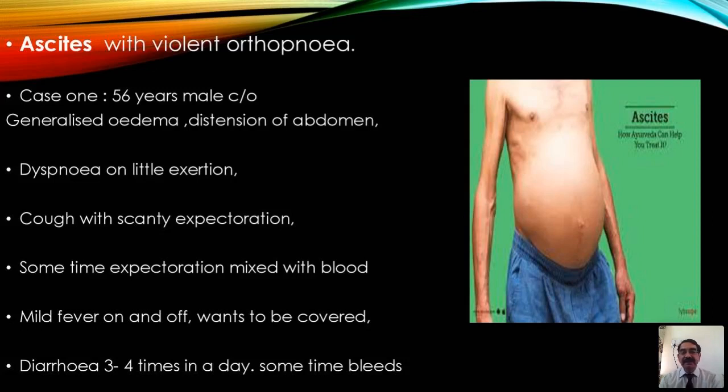Here I would like to share a case I treated some time back, a very interesting one. What is the role of acetic acid, as isotherapy or as a pathological prescription for controlling diseases? See, a case: a 56-year-old male complaining of generalized edema, distension of abdomen, dyspnea on little exertion, cough with scanty expectoration, sometimes expectoration mixed with blood, mild fever on and off, wants to be covered, diarrhea 3 to 4 times a day, sometimes he bleeds.